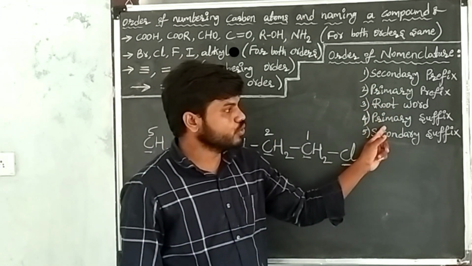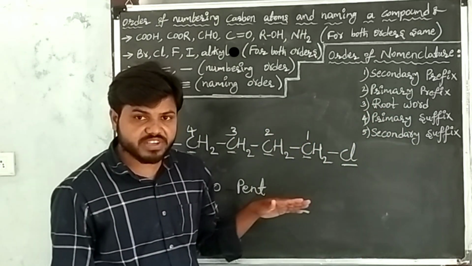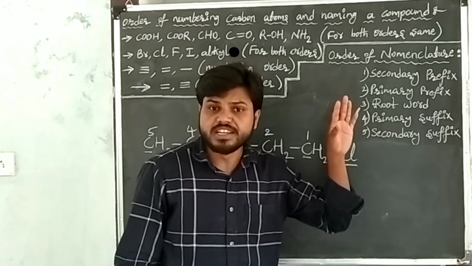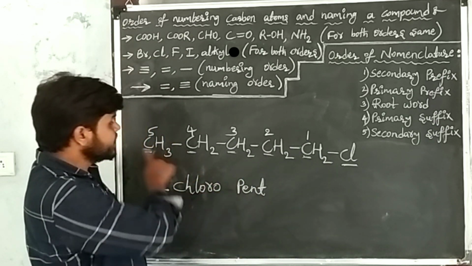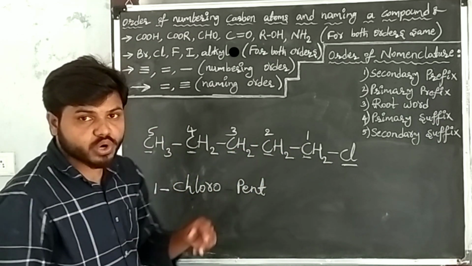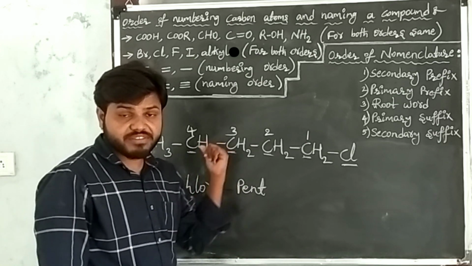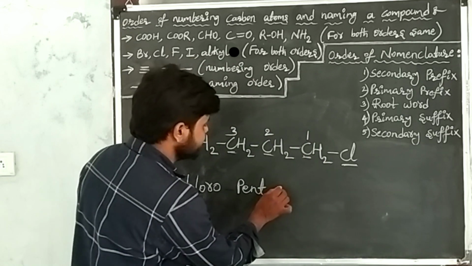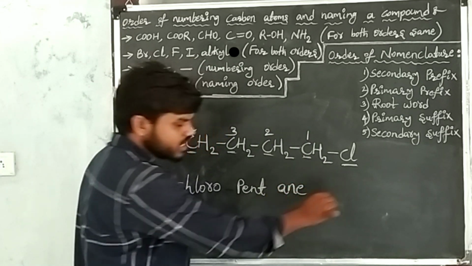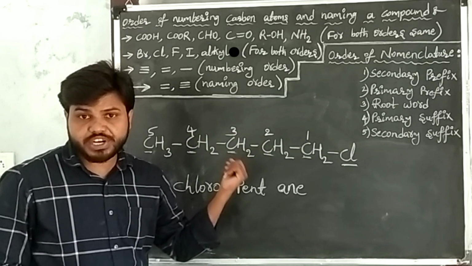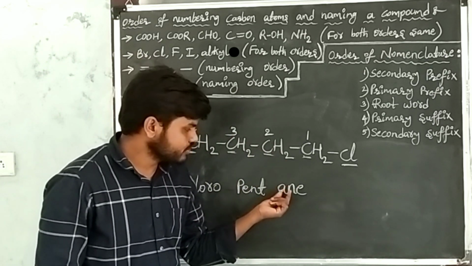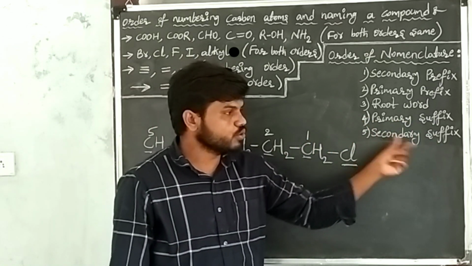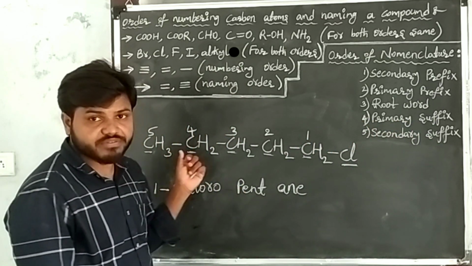After writing the root word, go to the primary suffix. Here the primary suffixes are single bonds, double bonds, triple bonds. In the given carbon compound, between every 2 atoms, single bonds are present. That's why take the suffix of single bond, that is ane. After writing the primary suffix, go to the secondary suffix. Here, what are the secondary suffixes?